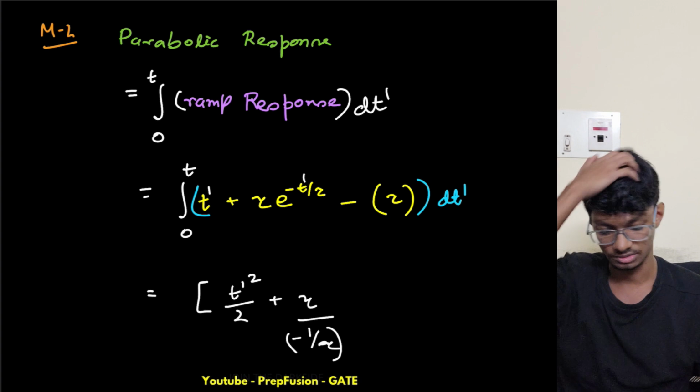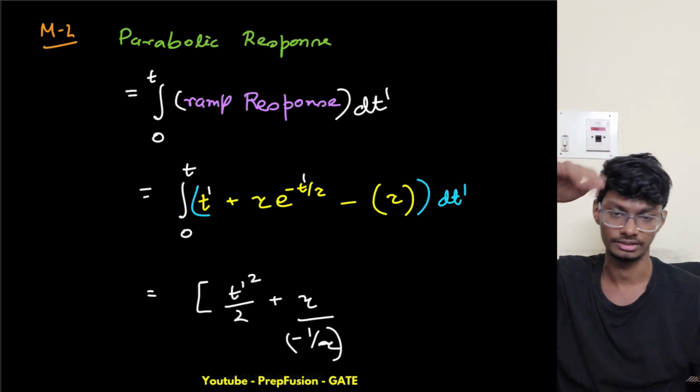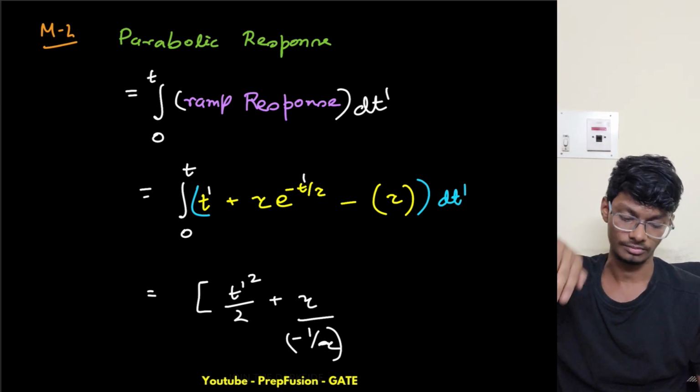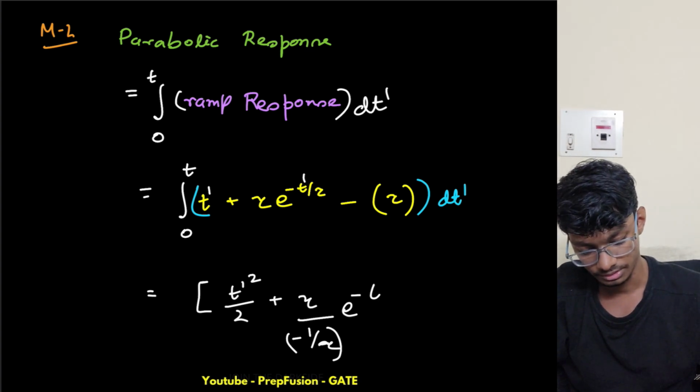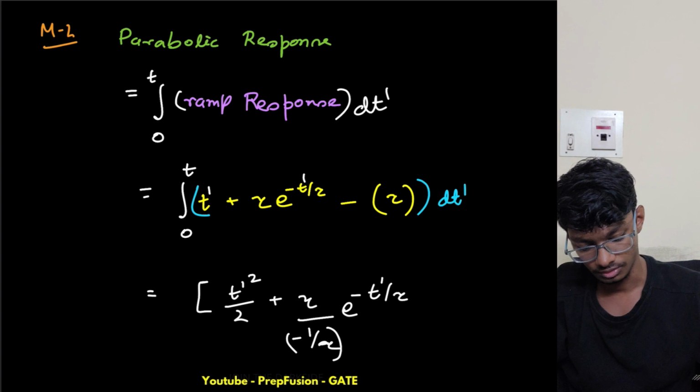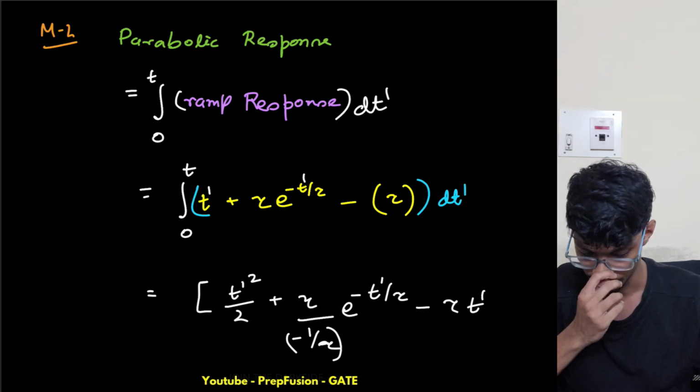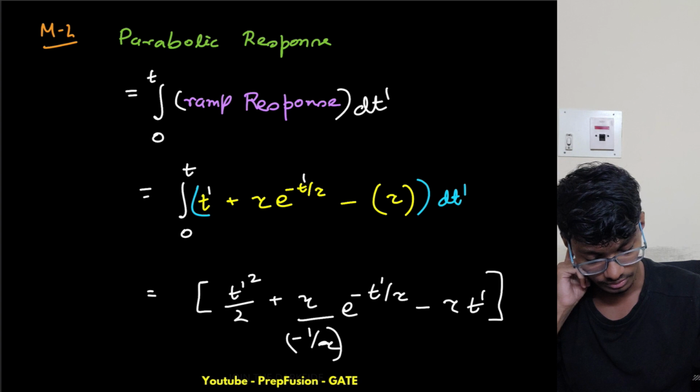Integrating e raised to power minus at gives minus 1 by a. So it is simple integration, minus t dash upon tau, minus tau into t dash, basically. Constant integration, tau into t dash.